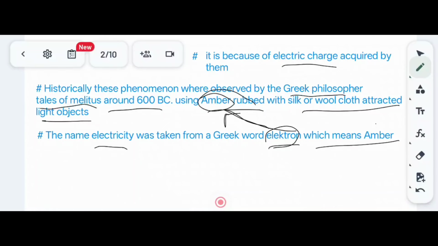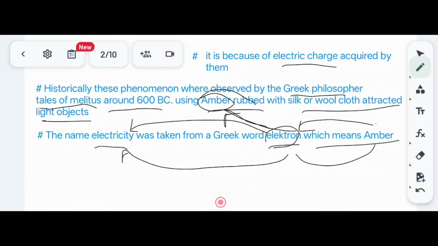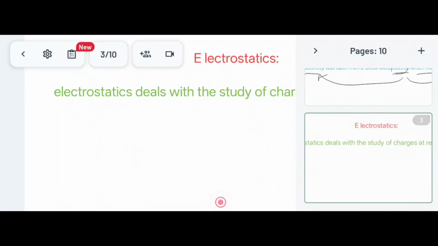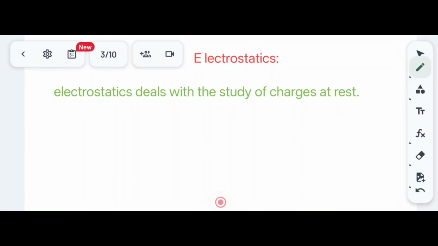Hence from amber came the word electron, and from electron electricity came into existence. Got it? Let us go to the next slide.